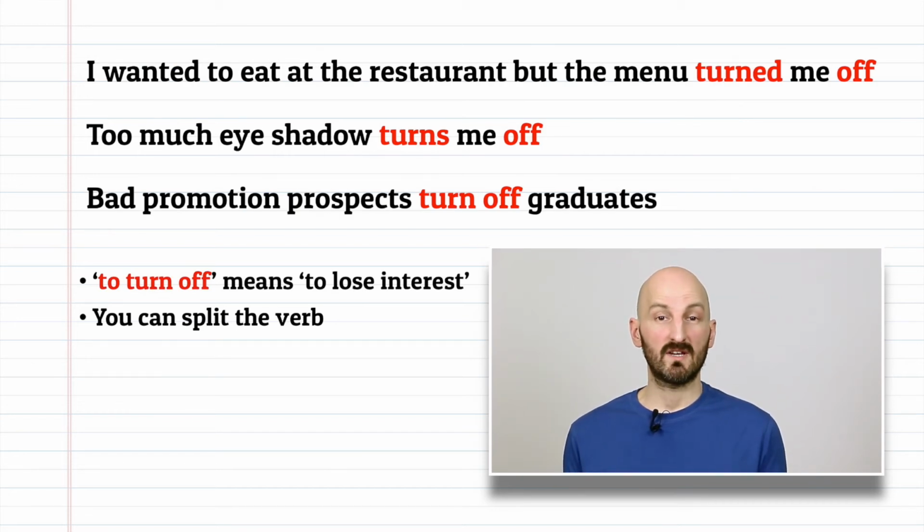I wanted to eat at the restaurant, but the menu turned me off. This is a simple sentence that means to lose interest or dislike. It can also have a romantic or sexual meaning to it as well. You can split the verb with this meaning. Other examples are too much eyeshadow turns me off, and bad promotion prospects turn off graduates. Okay, 2 meanings for turn off, to stop the power and to dislike. Now let's look at the opposite, turn on.